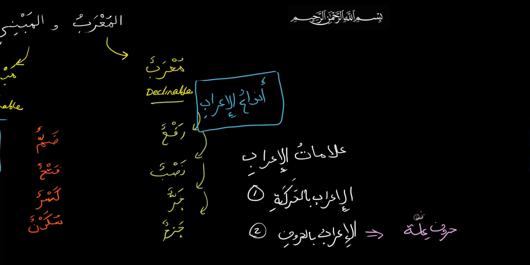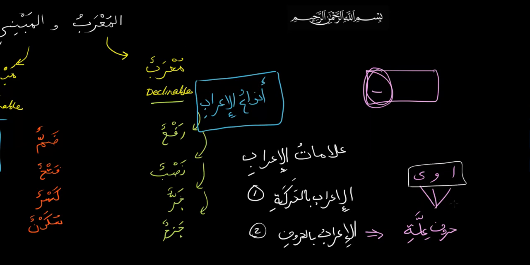Okay, now huruf al-illa are three, right? These are alif, waw, and ya. Sometimes they tell us what state a word is in. So if you have a certain word, and you want to decide if it's rafa, nasab, jazm, or jar, then you look at the last harakat, or you look at the presence or absence of this huruf al-illa.